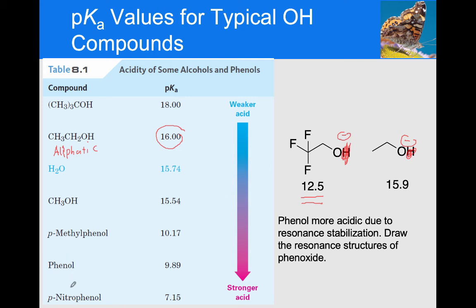Now notice that when we get into phenol, all of a sudden the phenol becomes way more acidic than ethanol, right? And the reason phenol is way more acidic is because if I look at the phenoxide anion I form from phenol, that anion is resonance stabilized. So this is the alcohol, this is the anion here, and I can draw numerous resonance structures moving those electrons around the ring.